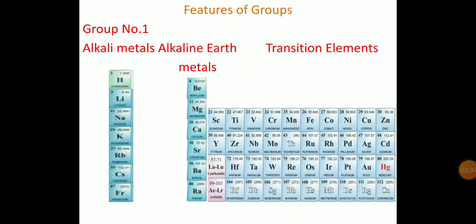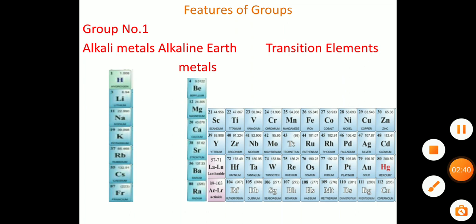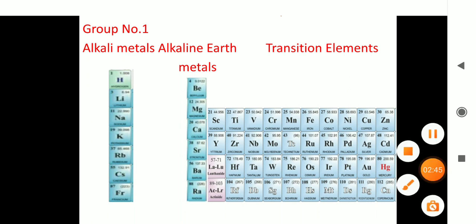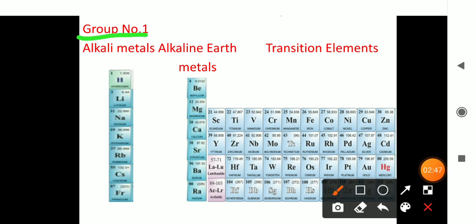Now let us see about each and every group. Here I have split each group and taken them. First, let us see group number 1. Group number 1 can also be called alkali metals. It is the first group and it has the elements hydrogen, lithium, sodium, potassium, rubidium, cesium, and finally francium. These are the elements that constitute group number 1, that is alkali metals.